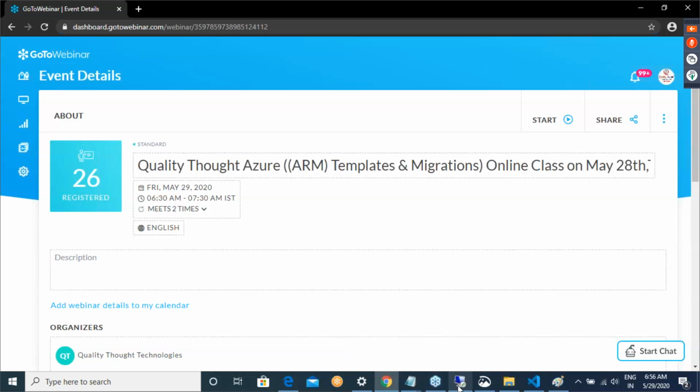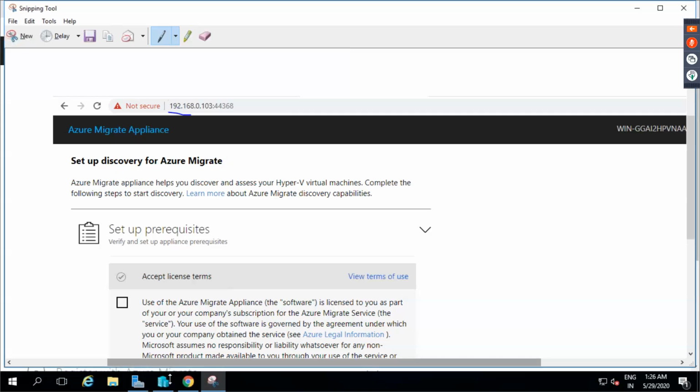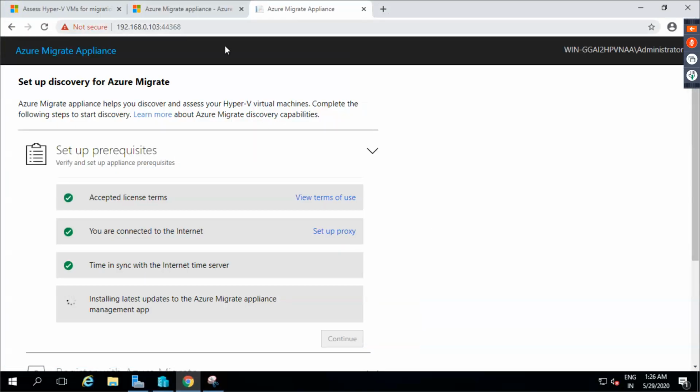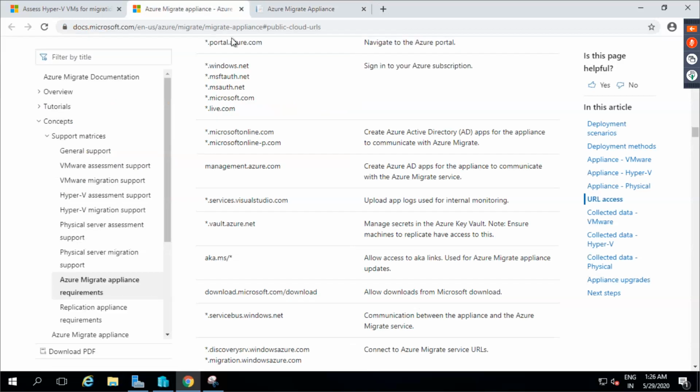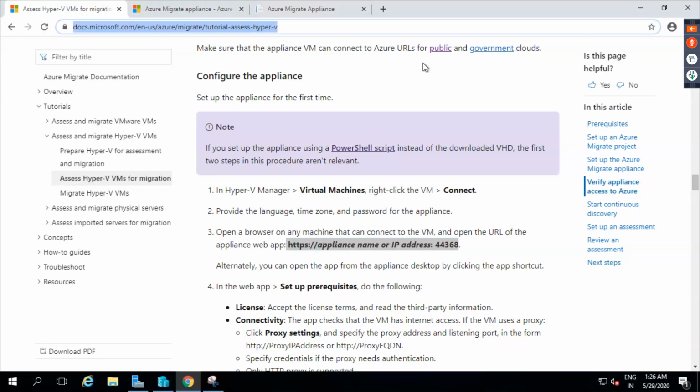I would still refer you people to the documentation. There is no doubt about it. Okay. So this part, configure the appliance.